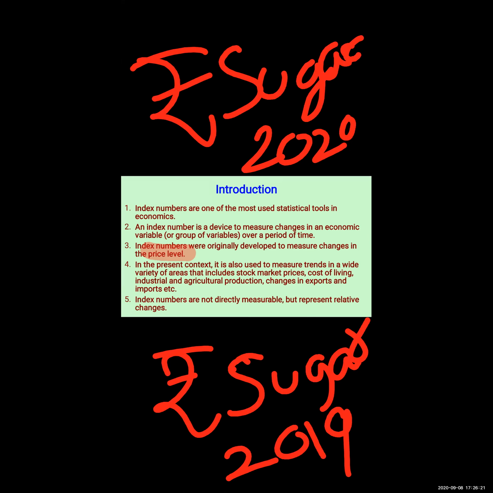With the help of index number, we were able to measure only the changes in the price level over a period of time. But in today's time, in the present context, it is used to measure trends.